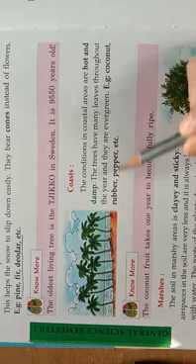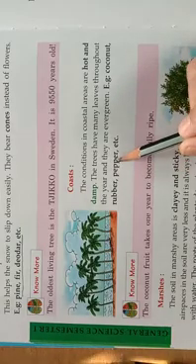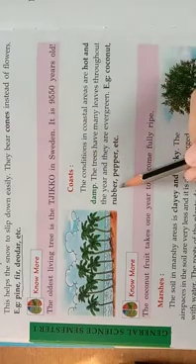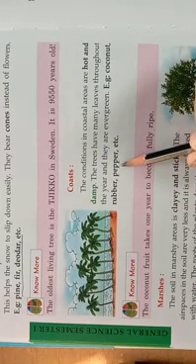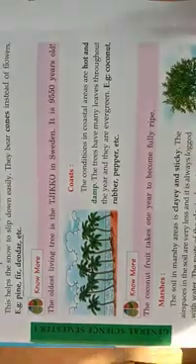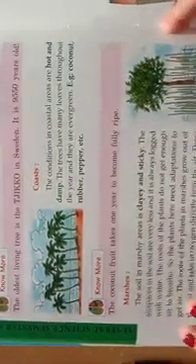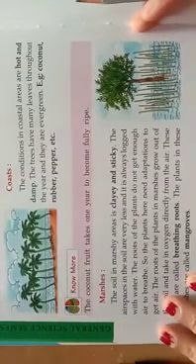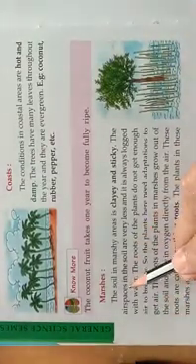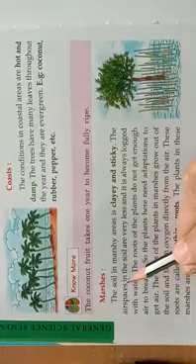Coconut, rubber, pepper are some examples of coastal area plants. Coconut trees, rubber tree, pepper tree. These are all some examples for coastal area plants. Now the next is marshes. Marshes is another terrestrial land.